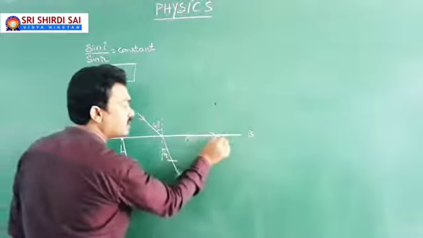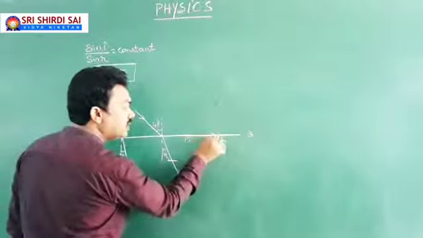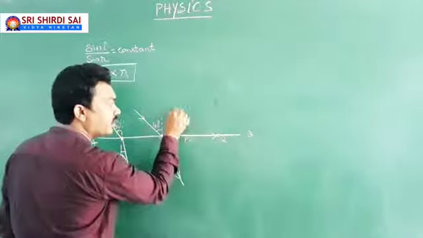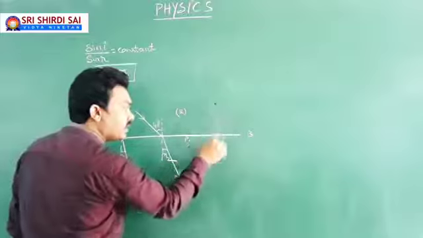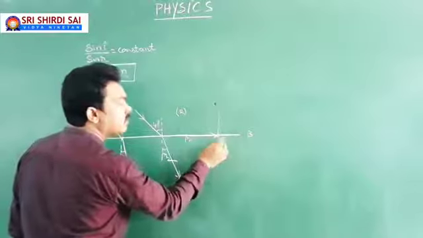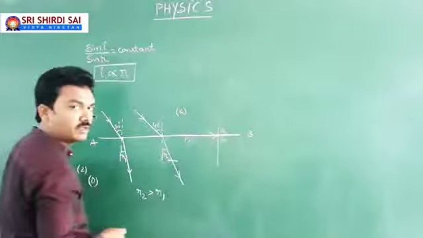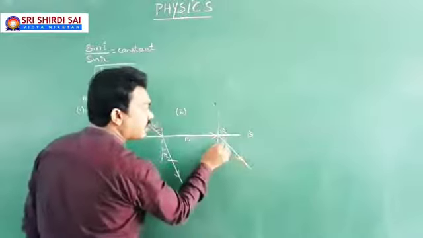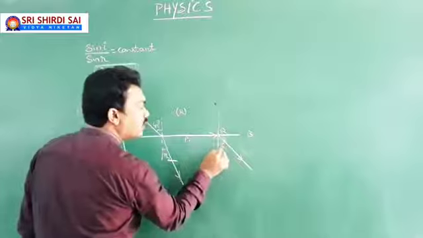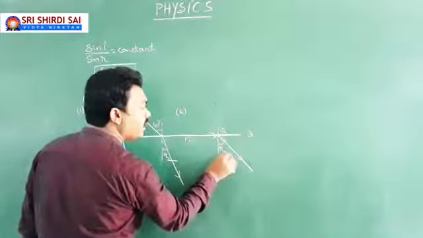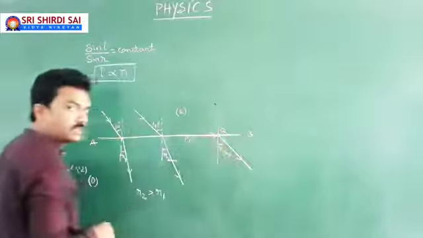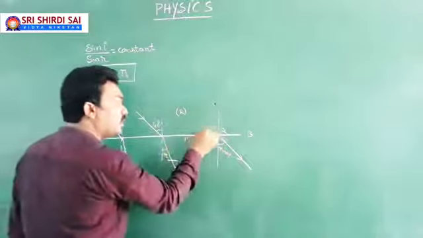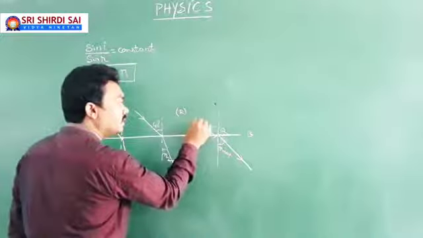Suppose this is P and this is Q. PQ is the incident light ray in the rarer medium which is grazing the interface. Then it refracts at some angle, which is the maximum possible angle of refraction, since this is the maximum possible angle of incidence.